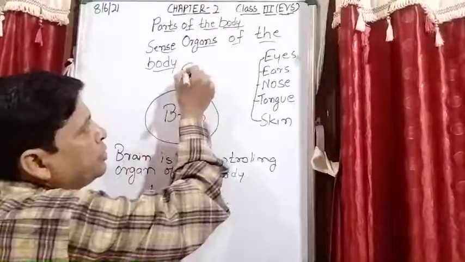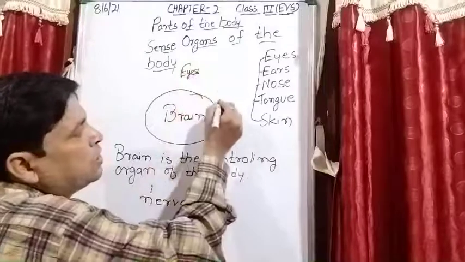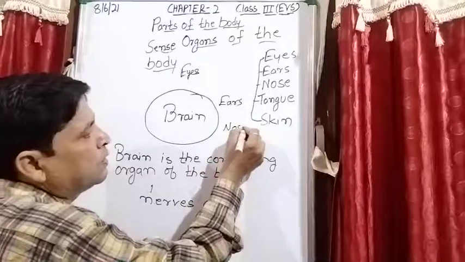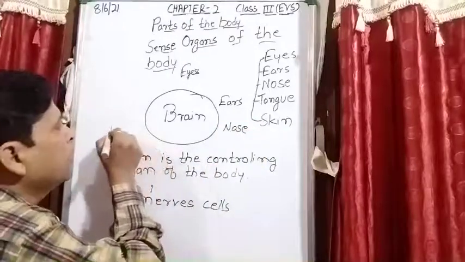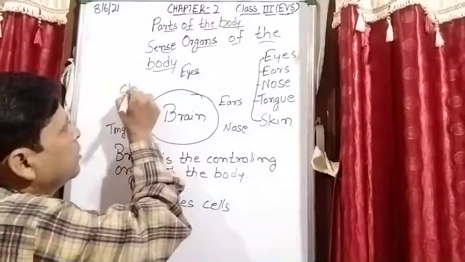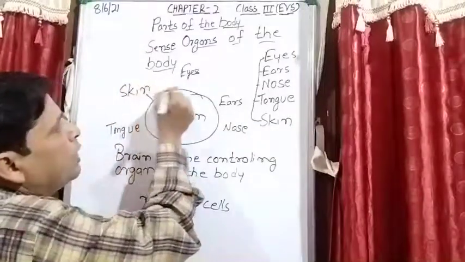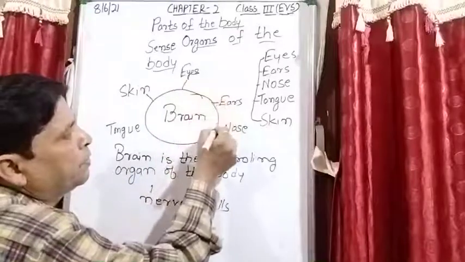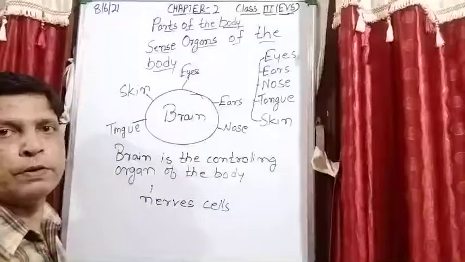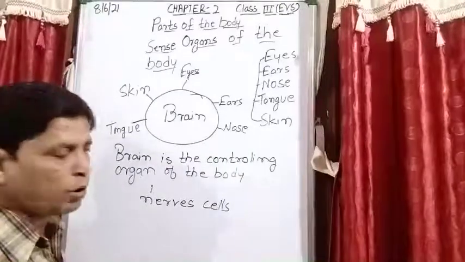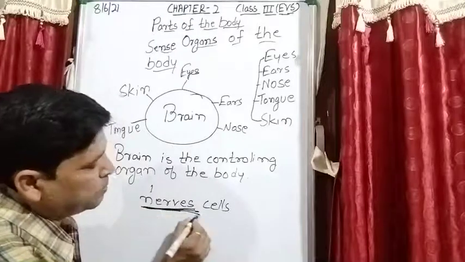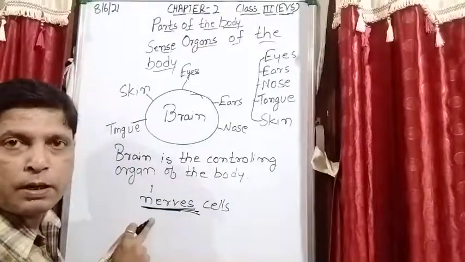For example, I write here eyes, ears, nose, tongue, skin. So they all are connected to the brain. And how are they connected to the brain? By these nerves. I have introduced this word in the beginning, nerves.